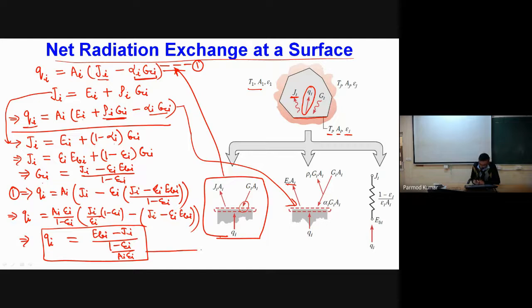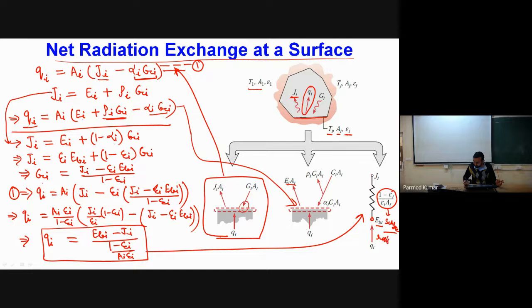Okay, so you can relate this equation to this particular circuit over here. Here we have EB1 as one potential, J1 as another potential, and in between these two is our resistance, 1 minus epsilon I by epsilon I AI, and this type of resistance is called surface resistance.